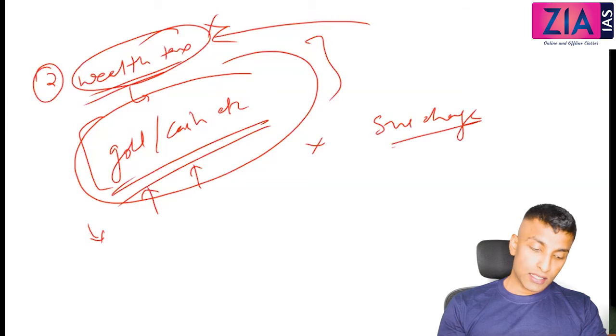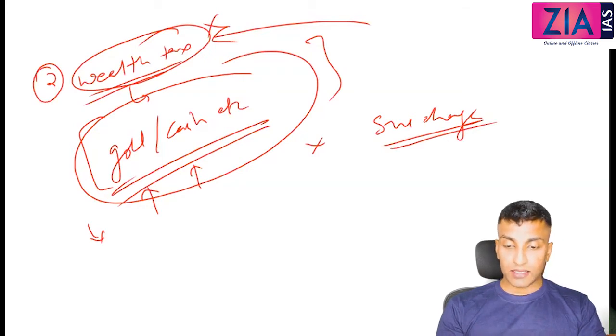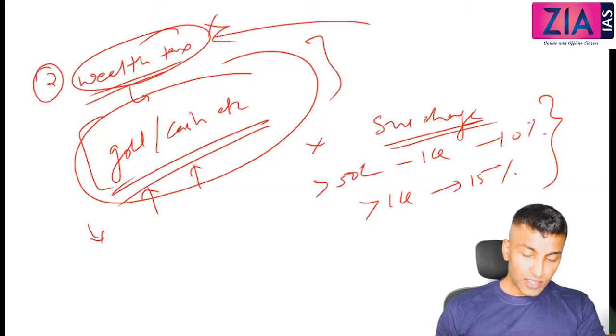Okay, so surcharge is on super rich people. So what is the assumption here? It is a kind of assumption, no? So they have too much of income, right? This surcharge is upon people who have more than 50 lakh. 50 lakh to 1 crore, we have discussed 10%, and more than 1 crore, 15%. So what is the assumption here? They have more gold, they have cash, etc. So that is the assumption. So it's a kind of presumptive tax.